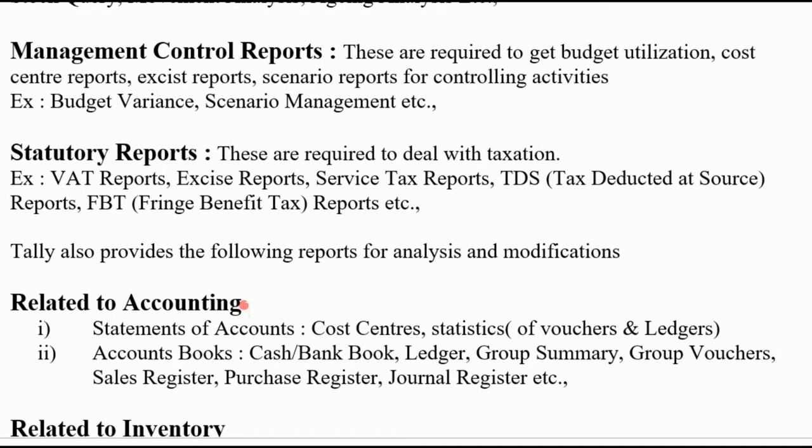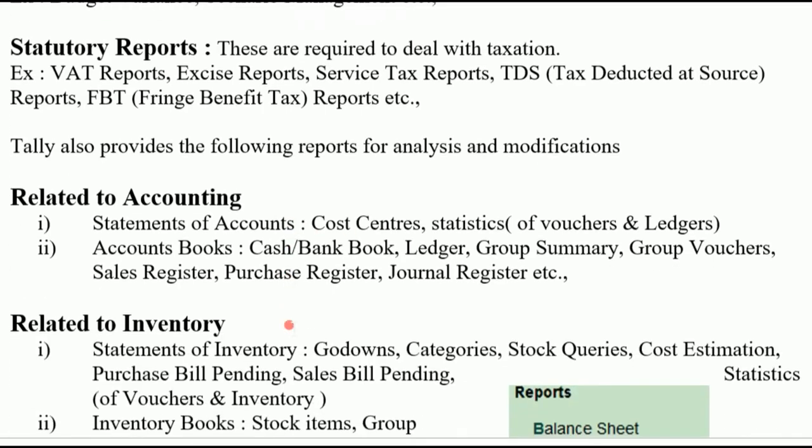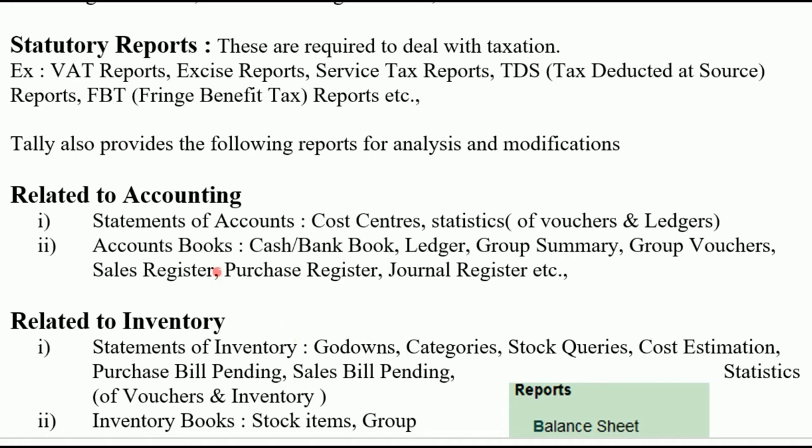Okay, and Tally provides the following reports for analysis and modification. Related to accounting, one is statements of accounts and the other is account books. In statements of account, cost center and statistics.